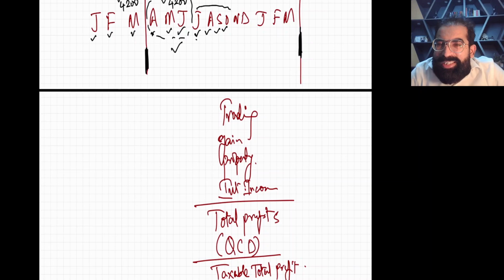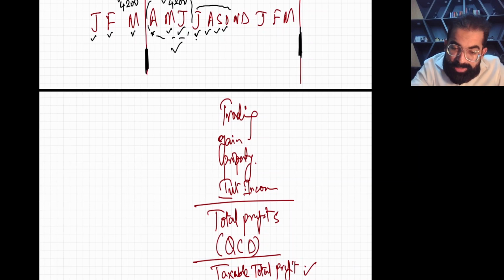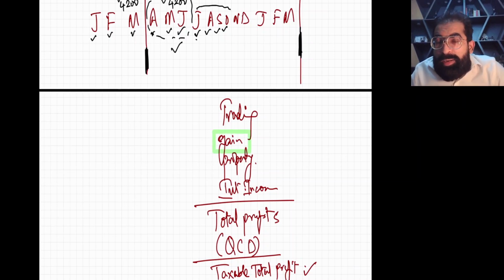My dear students, you are required to calculate this. So if you want to calculate taxable total profit, you need to follow the complete format, and in this complete format you have to calculate this gain also. In this you have to calculate gain, and in front of gain you have to set off the capital loss.